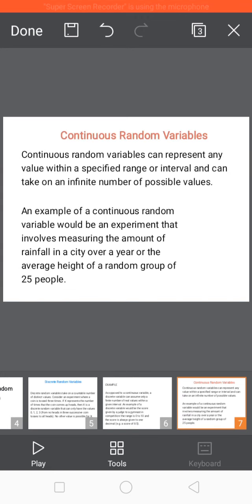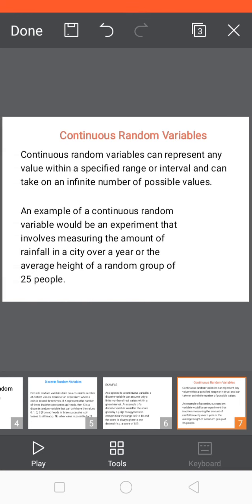Next are continuous random variables. Continuous random variables can represent any value within a specific range or interval and can take on an infinite number of possible values. An example of a continuous random variable would be an experiment that involves measuring the amount of rainfall in a city over a year, or the average height of a random group of 25 people.